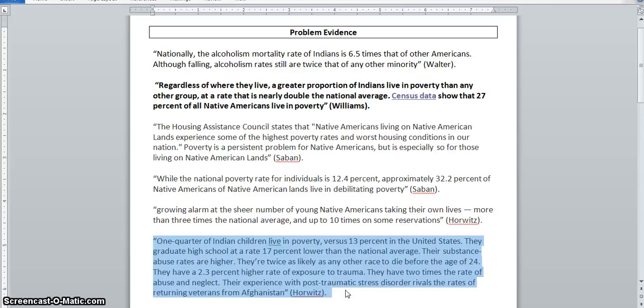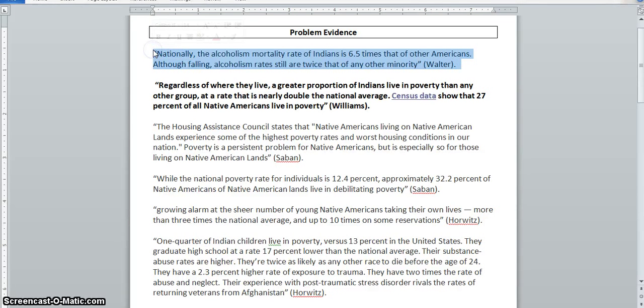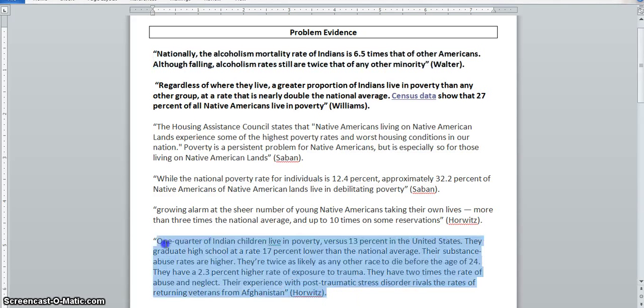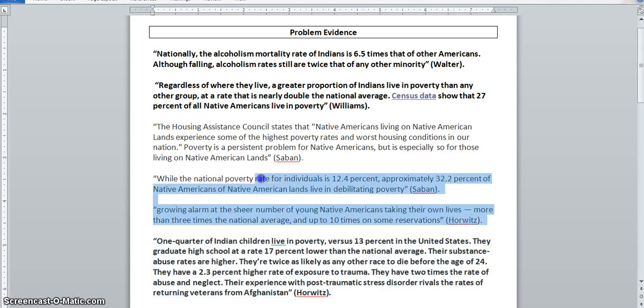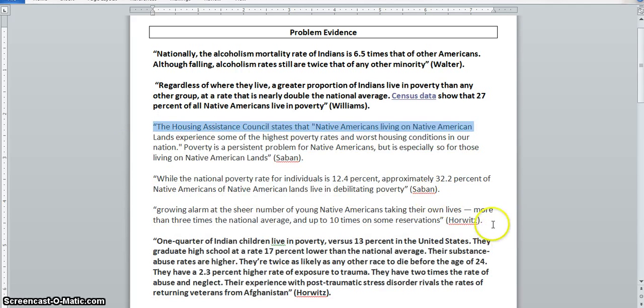And so when I look at that theme, I know that I definitely want to pull this piece of evidence because it gives a really startling number of Native Americans that are dying because of alcoholism. And then in the same way, I like some of the statistics here because they're very strong numbers that show these specific problems that are facing Native Americans today. So if I was to restructure this, I've decided not to use any of these.